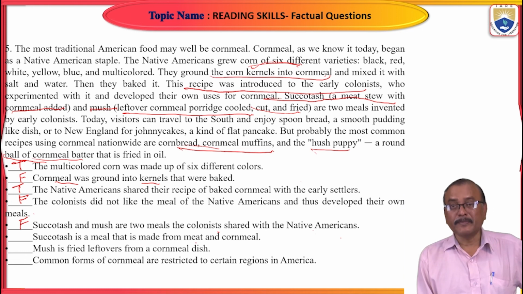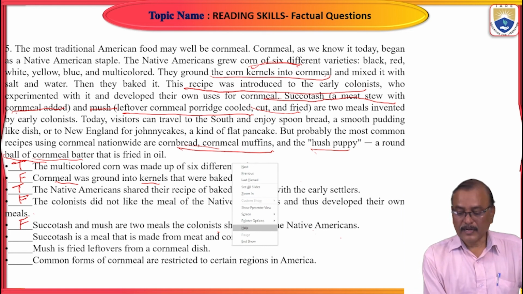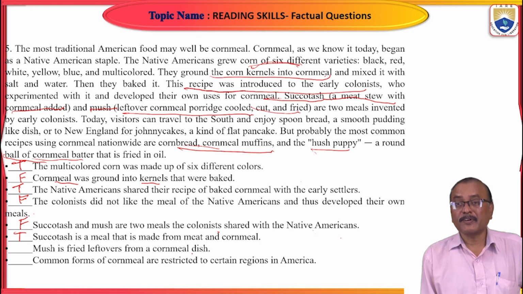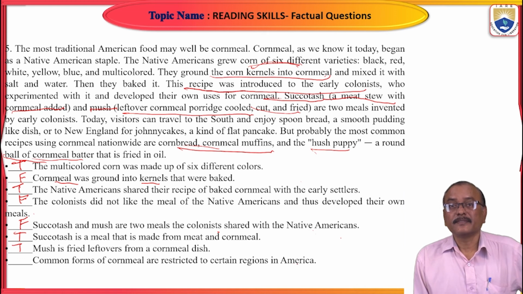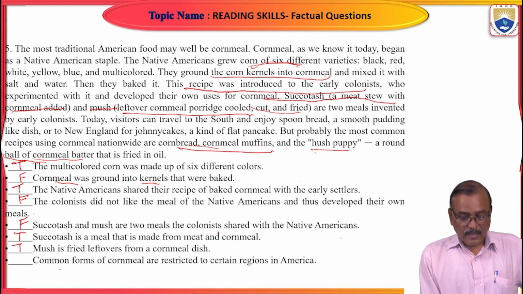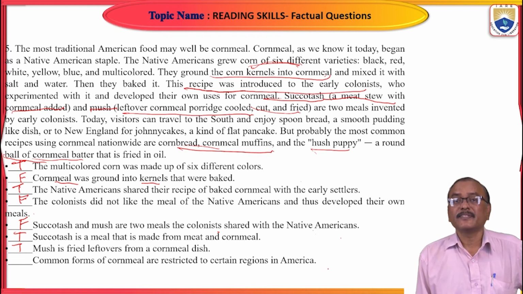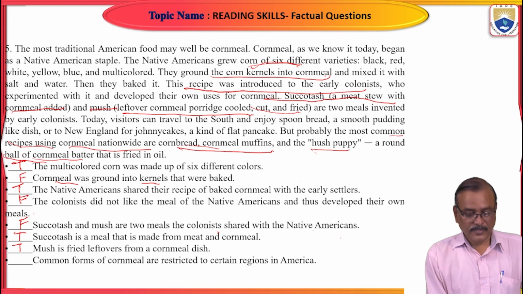Succotash is a meal that is made from meat and cornmeal. Meat with cornmeal, yes, true. Mush is fried leftovers from a cornmeal dish. True. Right? Next one. Common forms of cornmeal are restricted to certain regions. No, those are nationwide. The common recipes are nationwide. Those are not restricted. So it is false.